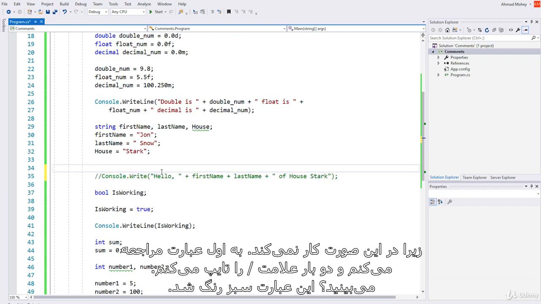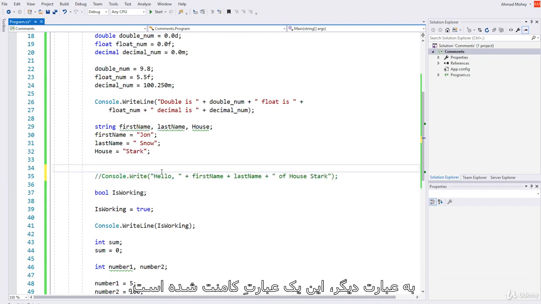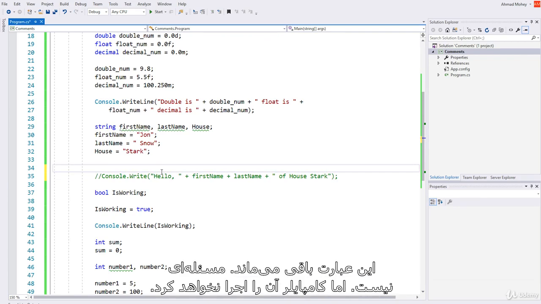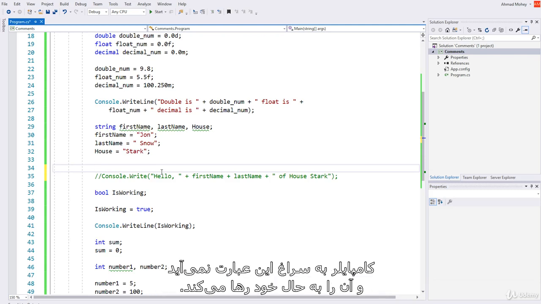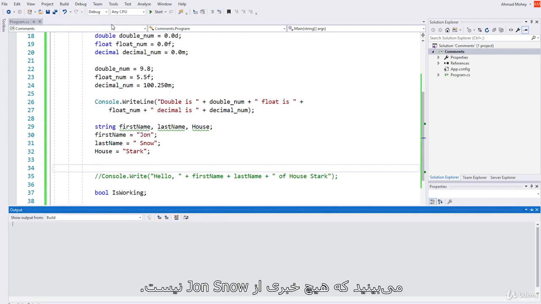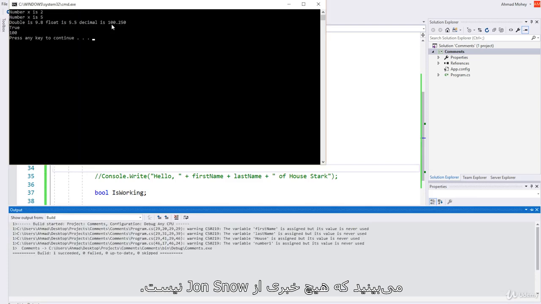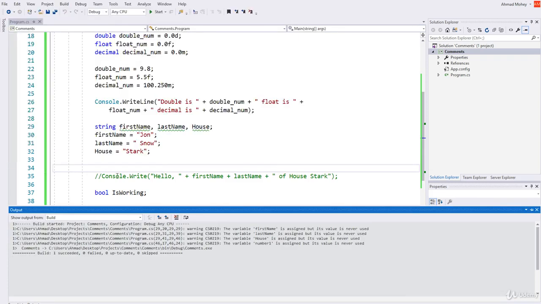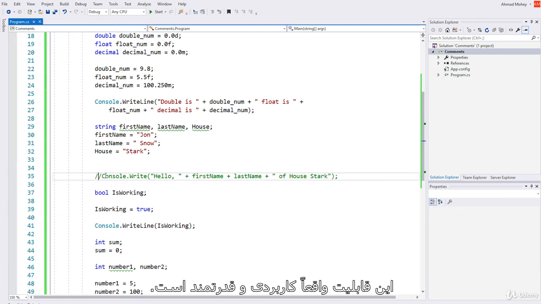You see? Now it turns green. This means that this is a commented line. It's there, it's okay, no problem. But the compiler will not run it. The compiler will not come near it. It'll just leave it as it is. And if you were to run, no more Jon Snow. See, it's very helpful, very powerful.